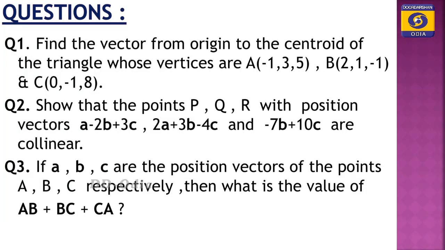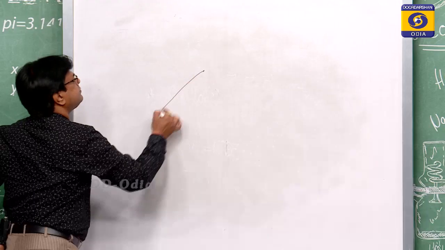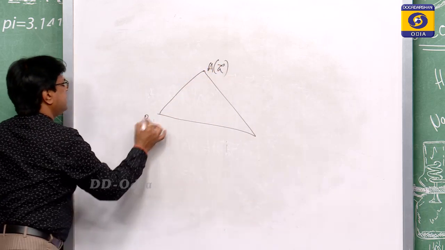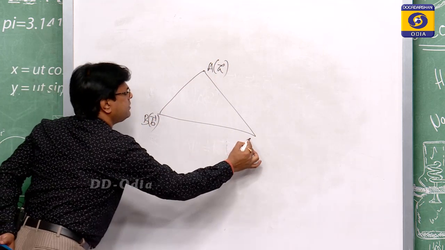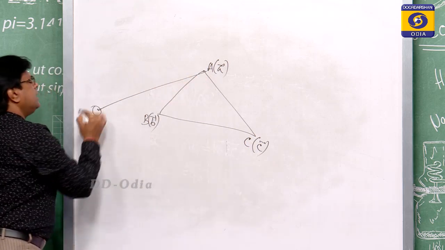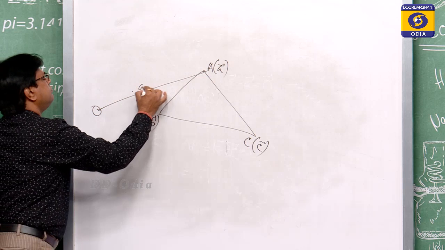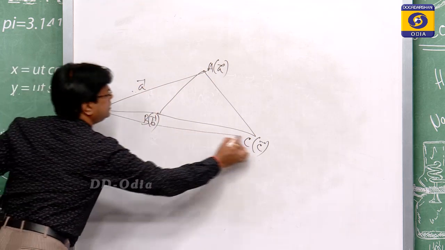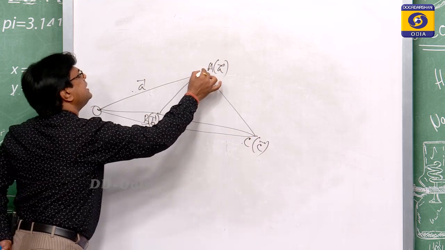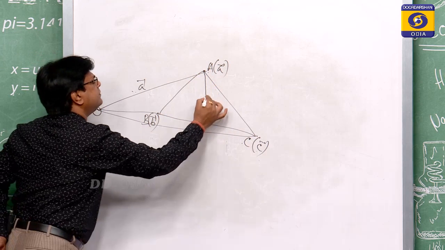Again, here is a question: find the vector from the origin to the centroid of a triangle. That is also most important. Suppose the triangle has vertices A, B and C with position vectors a, b and c, measured from the reference point O. Then we draw a median.